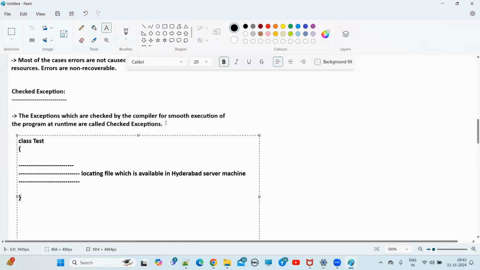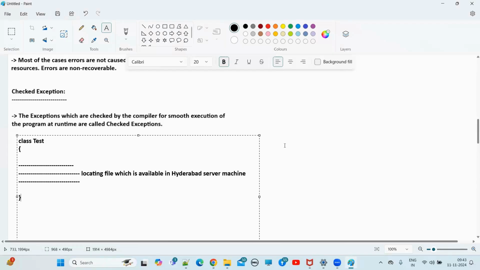Most of the people, when asked the difference between checked exceptions and unchecked exceptions, I saw, even when I went to interviews, say that checked exceptions are compile time exceptions and unchecked exceptions are runtime exceptions. That is a blunder mistake, guys. There is no term called compile time exceptions. Checked exception means the exceptions which are checked by the compiler for smooth execution of the program at runtime. I hope you are clear about what a checked exception is. Yes, sir.